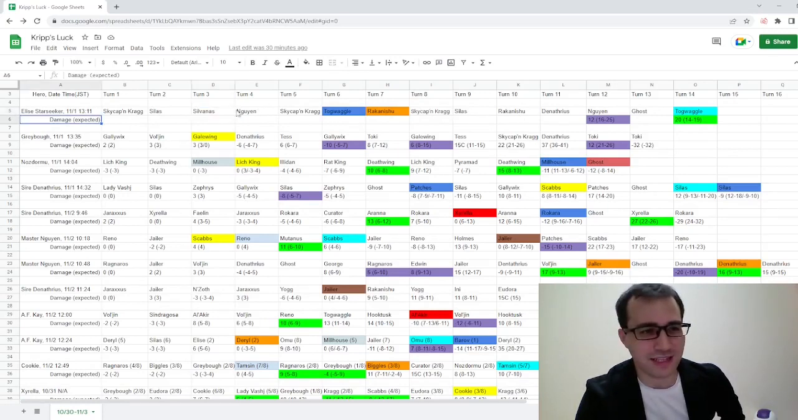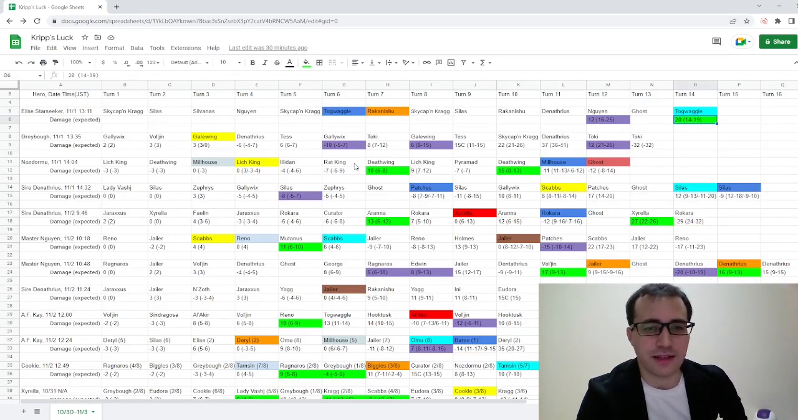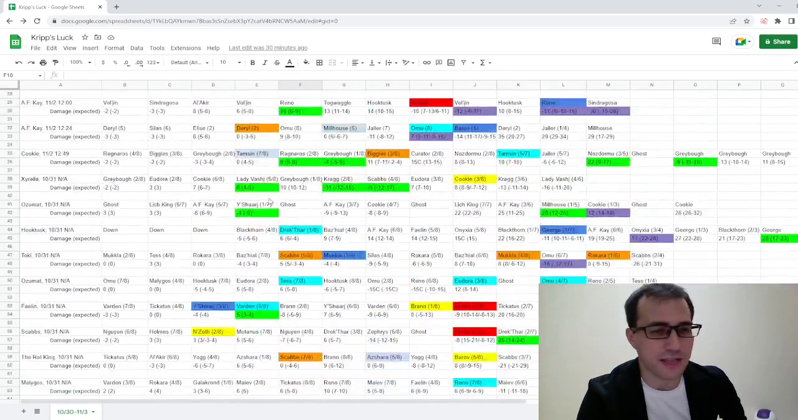Later on, I decided to add in damage versus expected damage. So here you see he dealt 12 damage to Master Win when he was expected to deal 16 to 25. And he dealt 20 damage to Togwaggle when he was expected to deal 14 to 19. I then expanded that further in later rounds. And then even later, I decided to start including the opponent's placings.